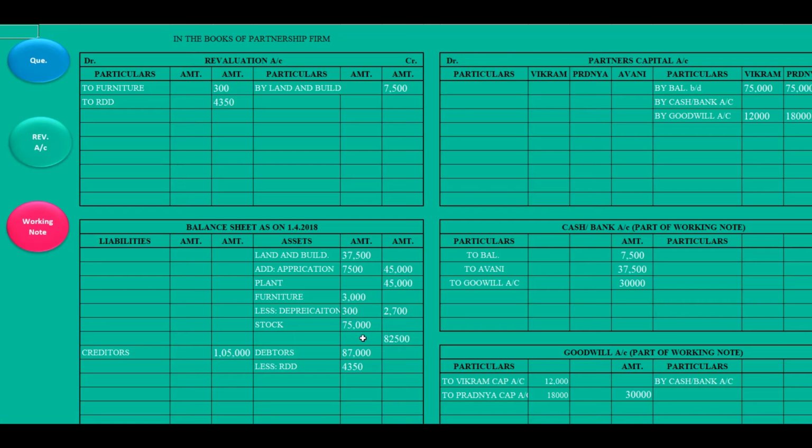Previously we had 75,000, now we have 82,500. Check the difference. 82,500 minus 75,000, we get 7,500. Increase, so it will be added as appreciation. If it is increased, then that is profit to the business.